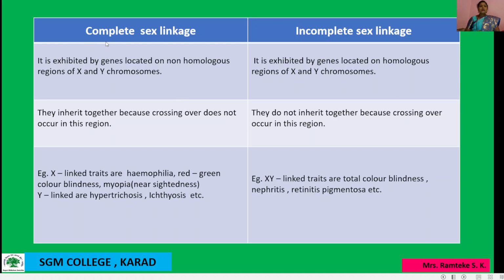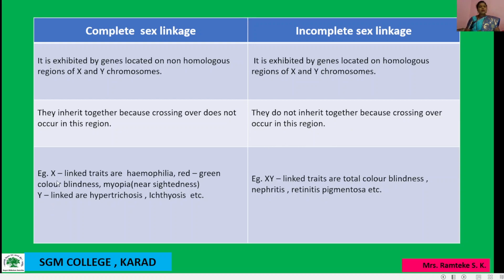Then the second point: in complete sex linkage, genes inherit together because crossing over does not occur in this region. While in incomplete sex linkage, they do not inherit together, because crossing over occurs in this region.